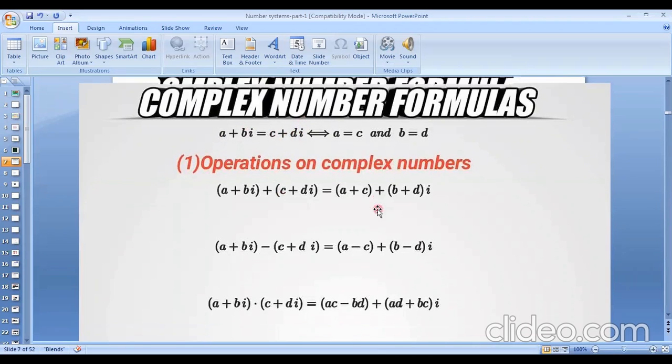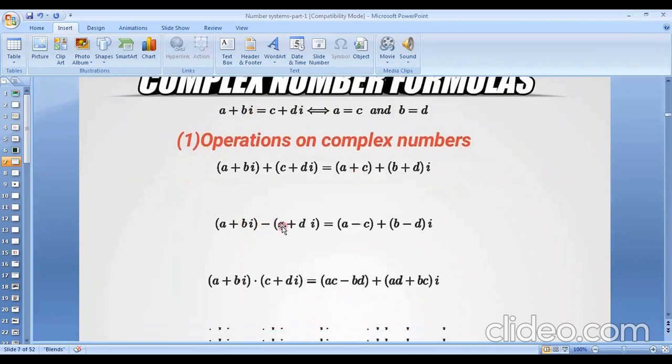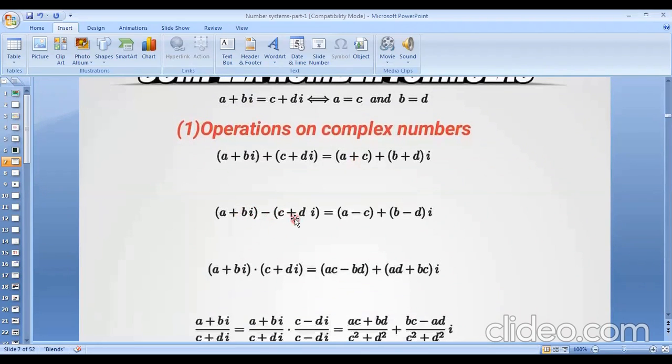So, operations on complex numbers. If we take the addition of two complex numbers, z1 plus z2, that means a plus ib plus c plus id, then it will be another complex number. If we take the subtraction z1 minus z2, it can be written as (a minus c) plus i(b minus d), and it will be another complex number. That means subtraction of any two complex numbers will be another complex number.